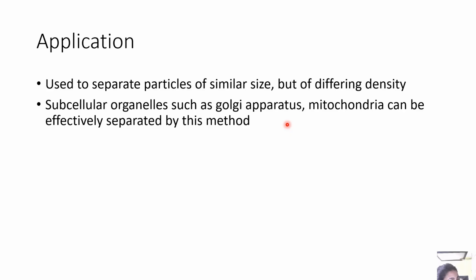So the basis of separation in the case of rate zonal is sedimentation rate: size, shape, and mass. For isopycnic, it's only buoyant density. The gradient in rate zonal is preformed and shallow, like 5 to 20% sucrose. For isopycnic, it's self-forming or steep, like cesium chloride. For sample placement, in rate zonal it's layered on top of the gradient. For isopycnic, it's mixed uniformly throughout.